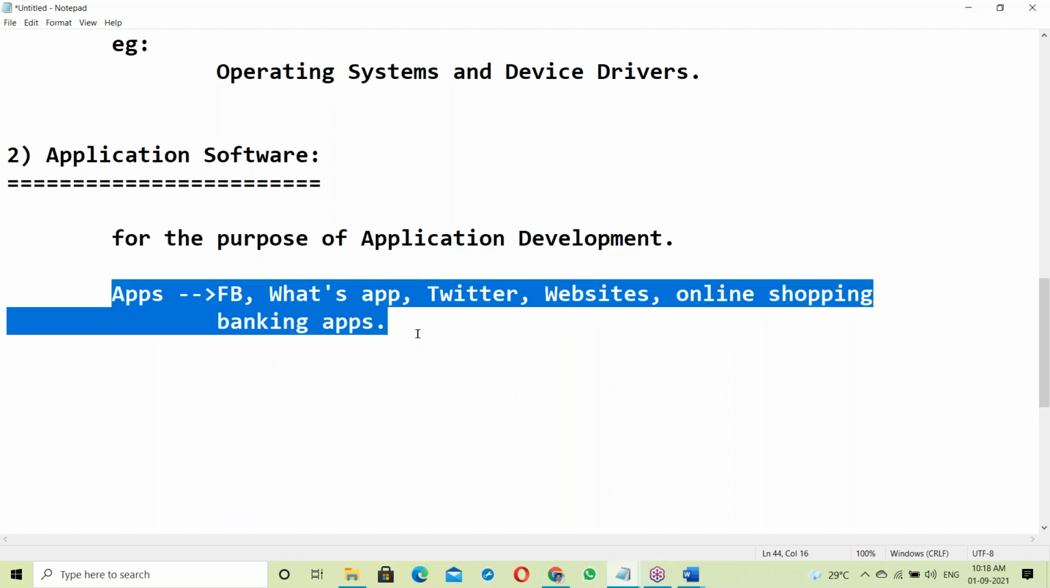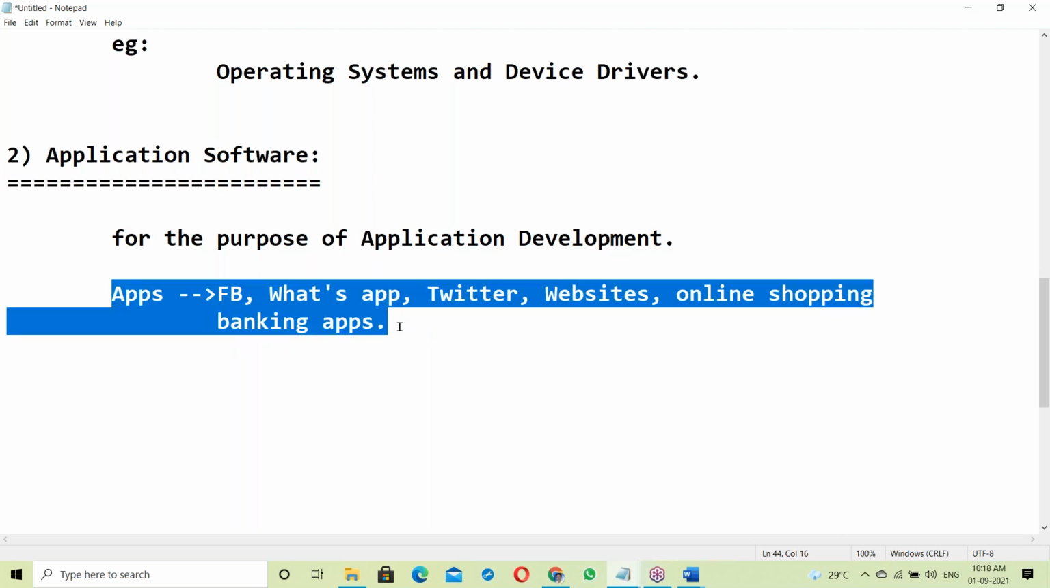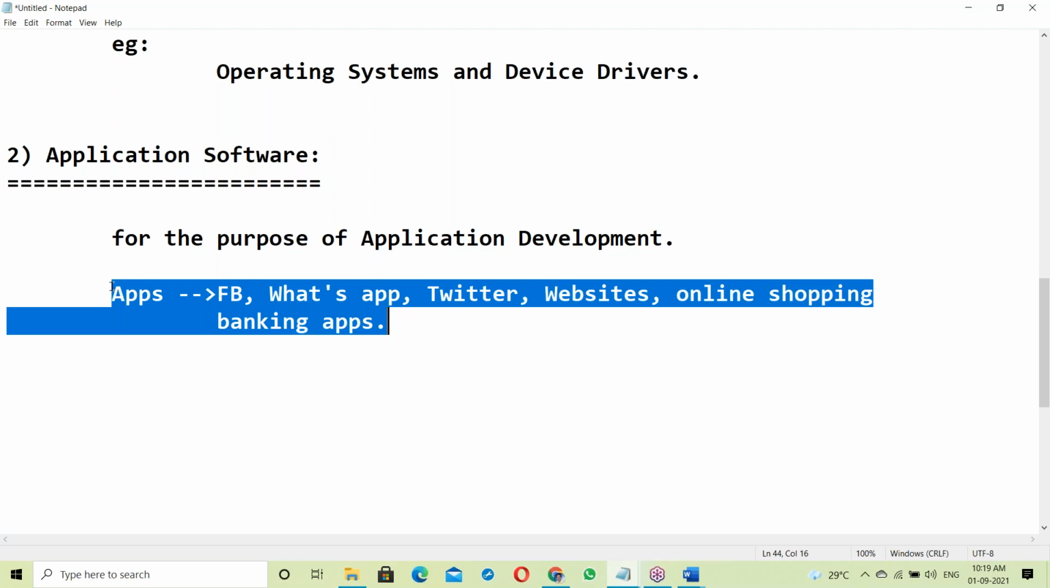In our day-to-day life, we are using this many applications. Food delivery apps, like this many applications. Even going to training or a meeting, these are also applications. Okay, how can you develop this kind of applications here?